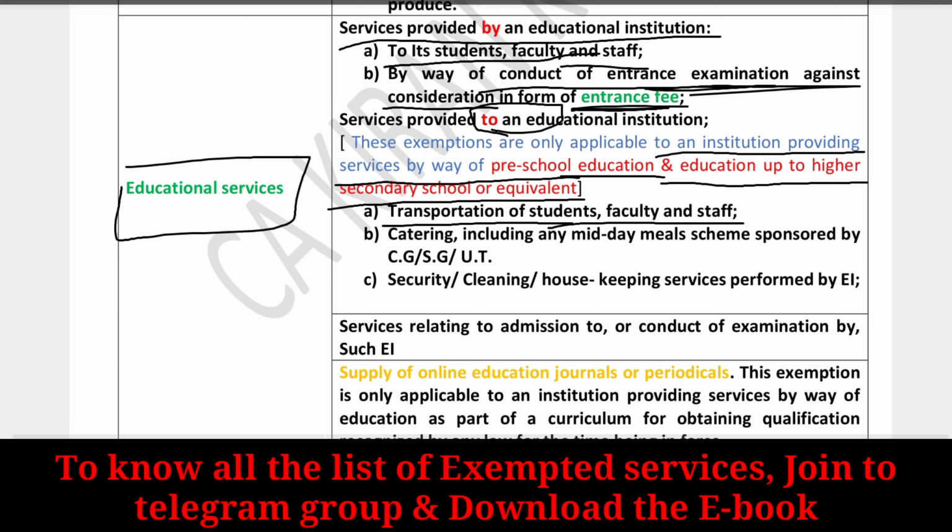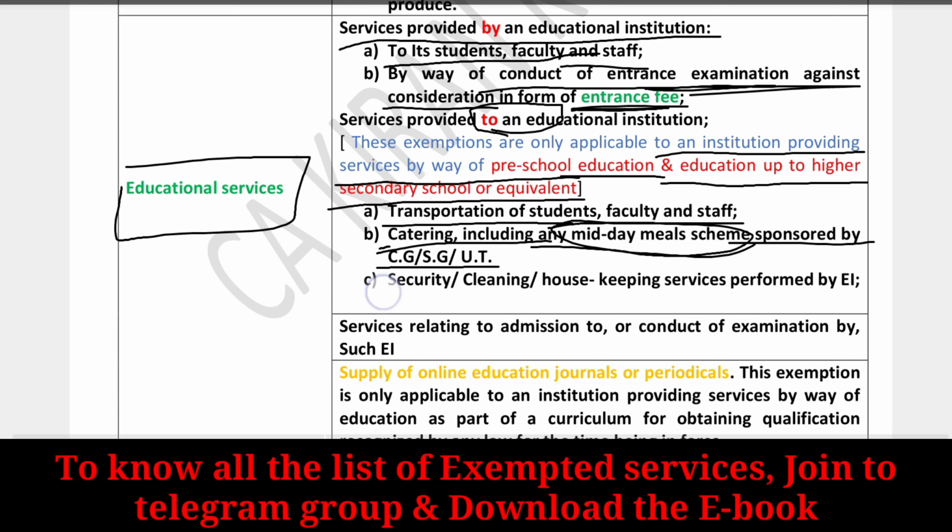And for services provided to educational institutions, this particular exemption is applicable only to an institution providing services by way of preschool education and education up to the higher secondary or equivalent education institutions only, and by way of transportation of students, faculty and staff is completely exempted. And providing services to an educational institution by way of catering, including midday meal scheme sponsored by the central government or state government or union territory, is completely exempted in the hands of the service provider.